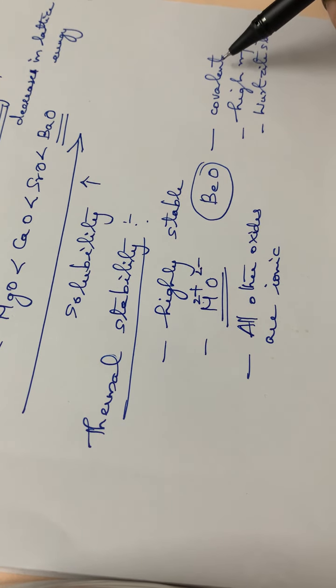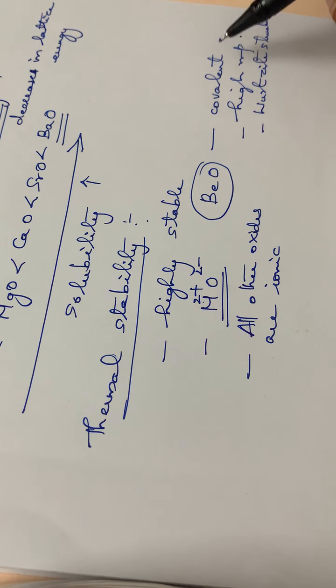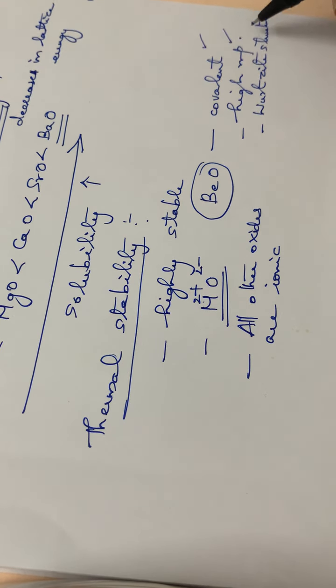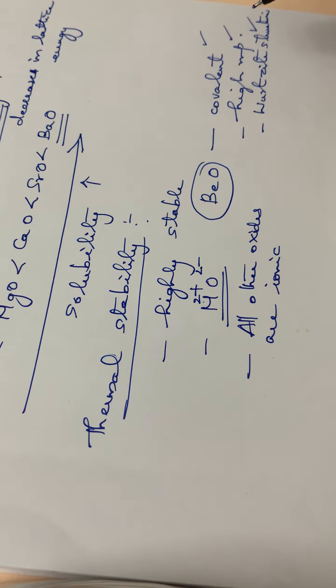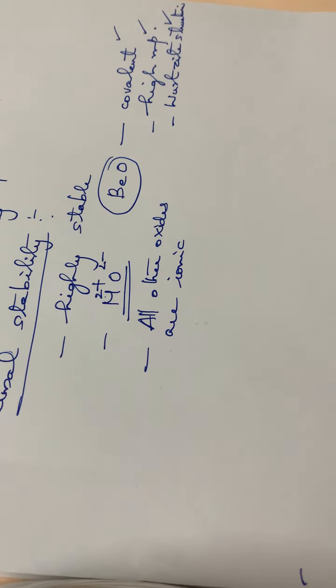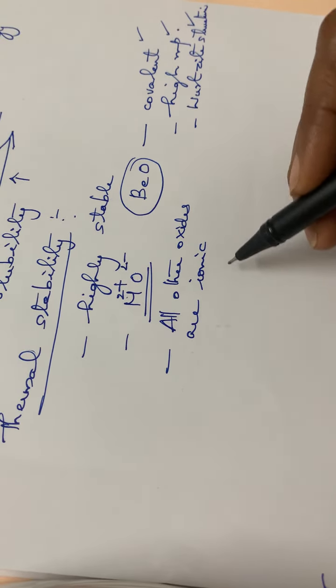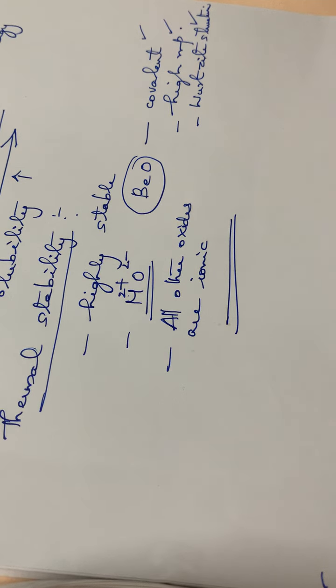Beryllium oxide is predominantly covalent in nature. It has a high melting point and also a wurtzite structure. So this is about the thermal stability of these alkaline earth metal oxides.